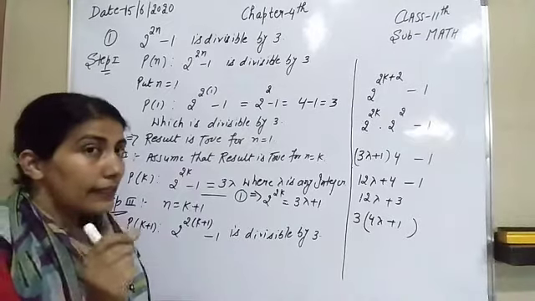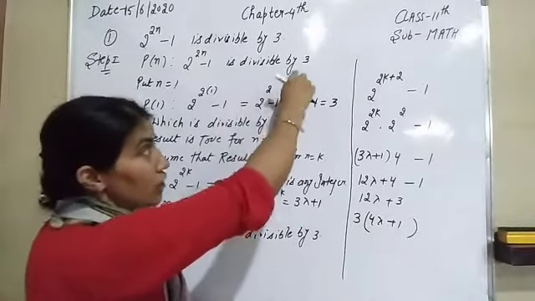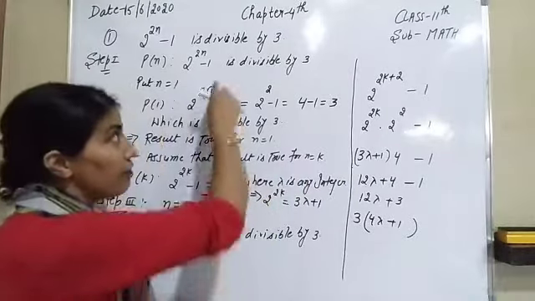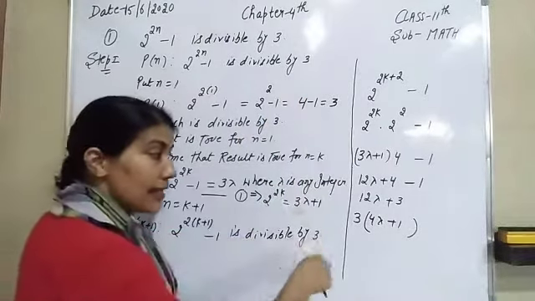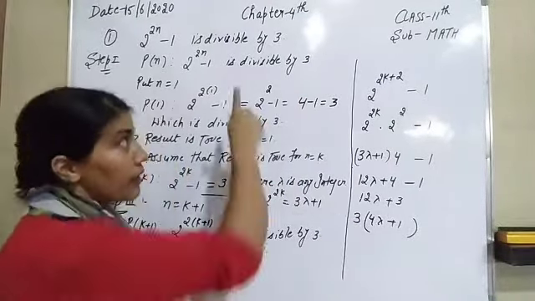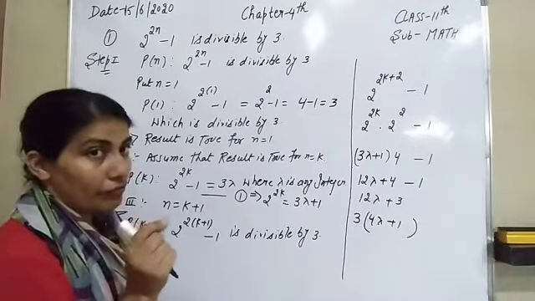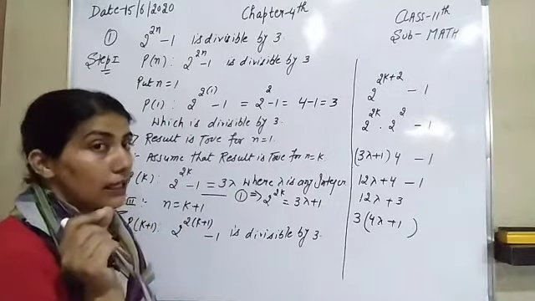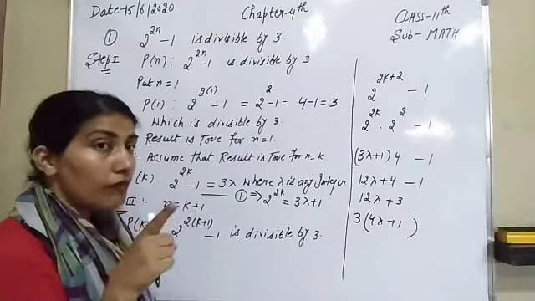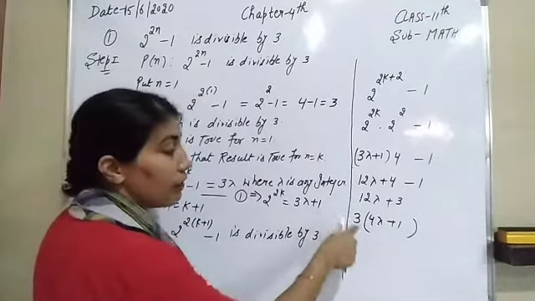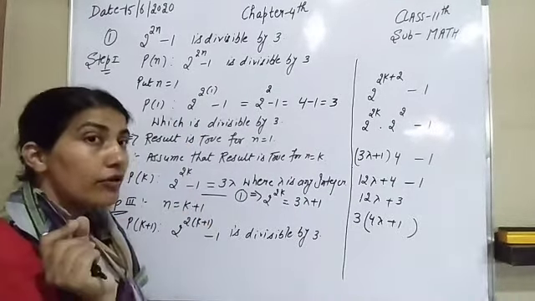You are doing it in an incorrect way because in the question if it is divisible by 3, then at the last step 3 will be the common. If it is divisible by 4, at the last step 4 will be common. If it is divisible by 5, at the end 5 will be the common value of that factor. If you are doing it in a correct way. If you are doing it in a wrong way, that means that factor will not be a common value.